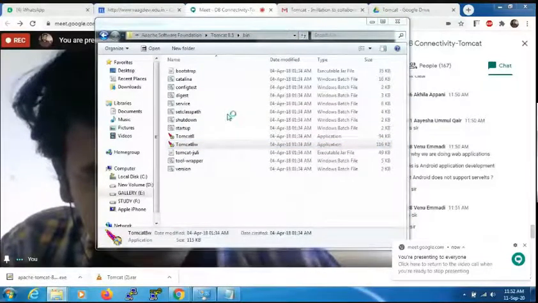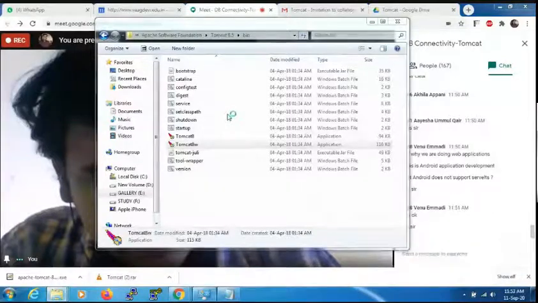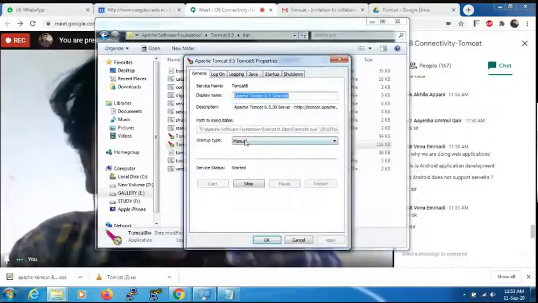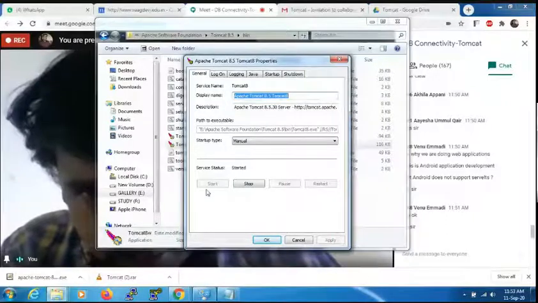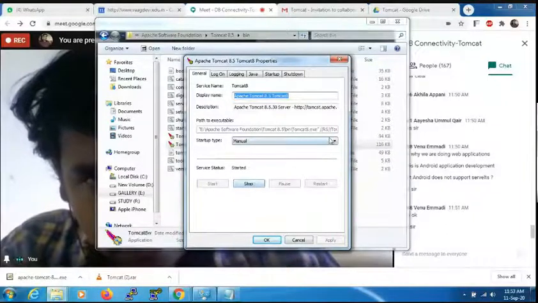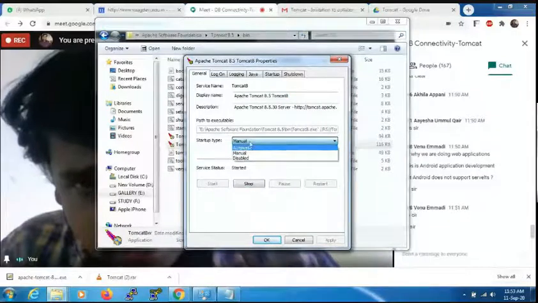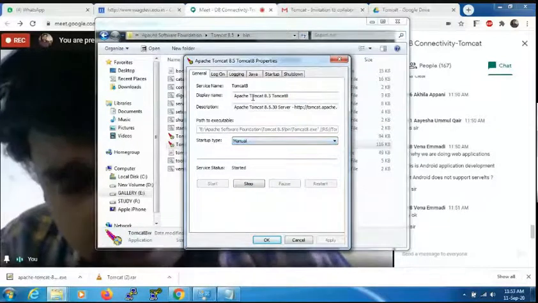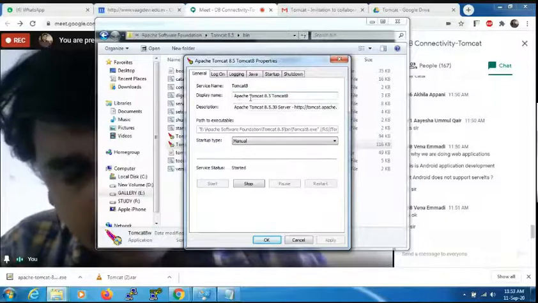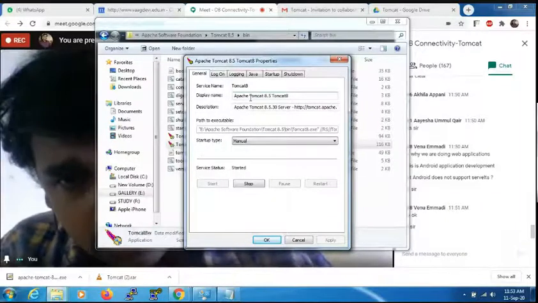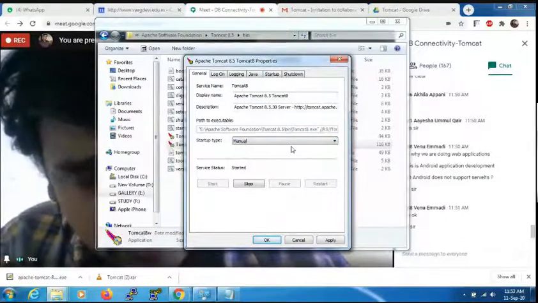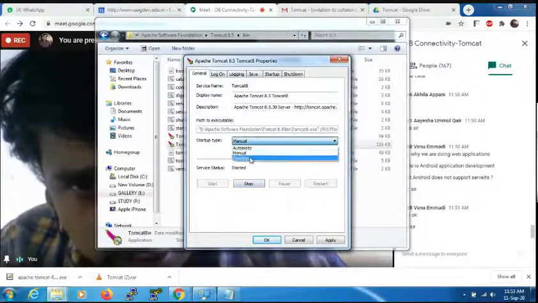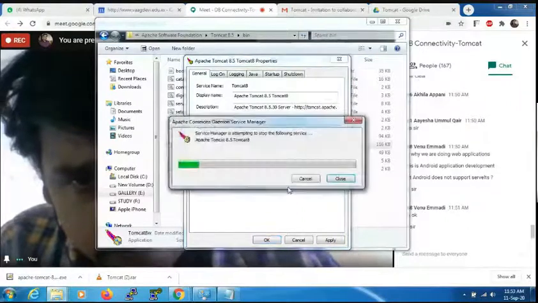Just check whether it is already in run mode or in off mode. If it is already in run mode, just make it stop. Right, already in run mode here. Just see here, the Tomcat server is in run mode. Just click on stop. If it is automatic, just go for manual. If it is automatic, when you turn on the computer, the Tomcat server automatically goes into run mode. In order to avoid that, please take manual. Whenever you require, you start the Tomcat server; whenever you require, you stop it. So just click on manual, click on stop.